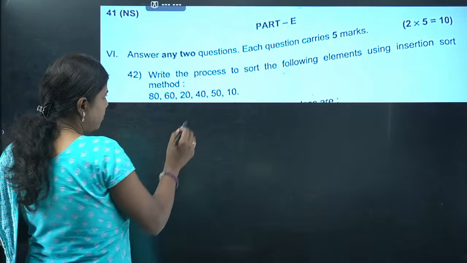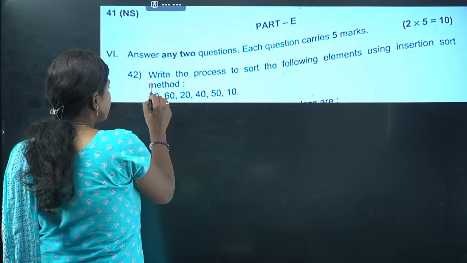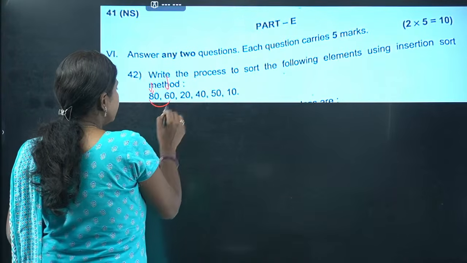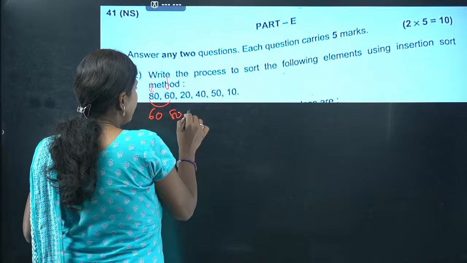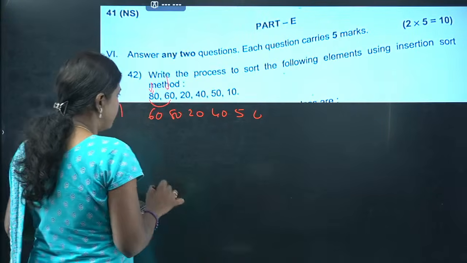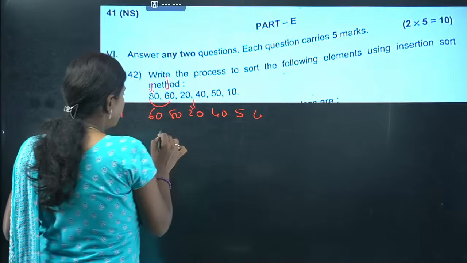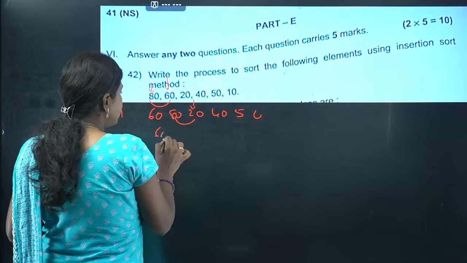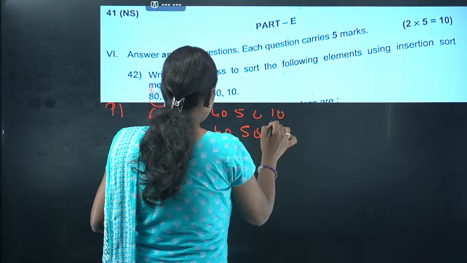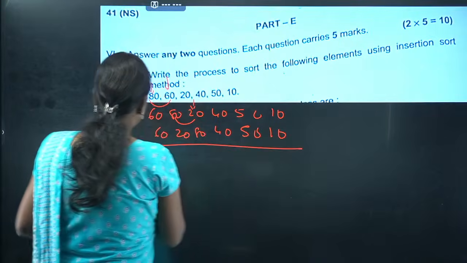So 80, 60, 20, 40, 50 and 10 are there. I'm going to compare 80 with 60. It's comparison: 60, 80, 20, 40, 50 and 10. Okay, this is pass one. Next I'll compare 20 with these: 60, 20, 80, 40, 50 and 10. Okay, this is pass one.